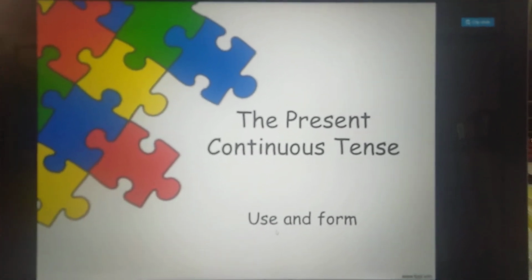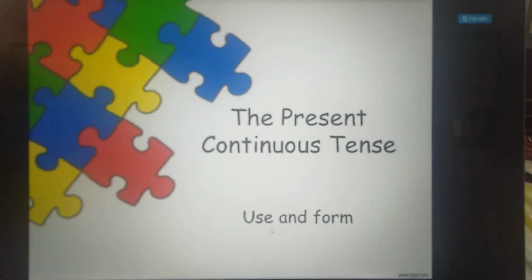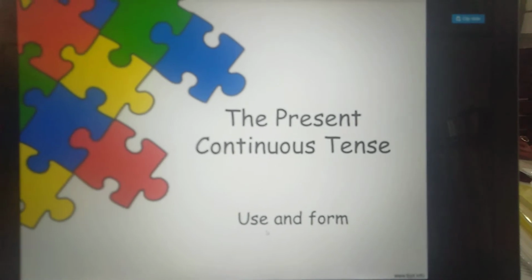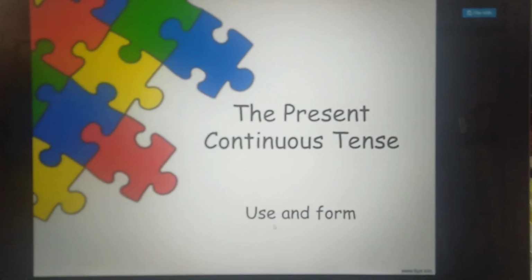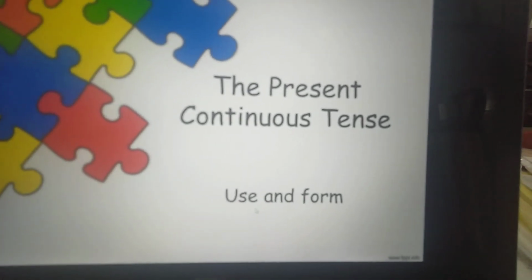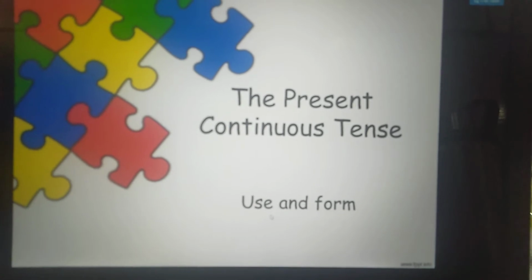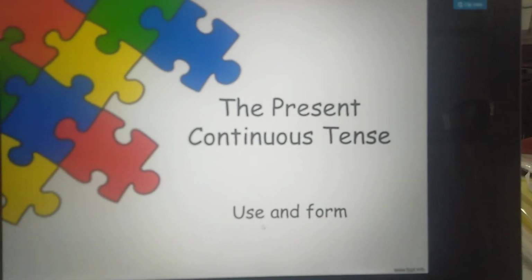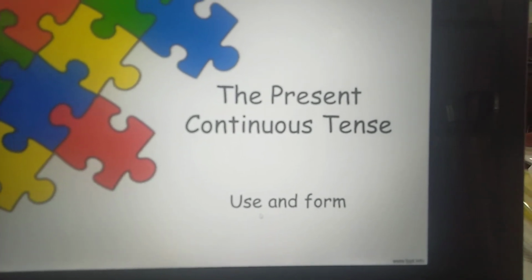So what were the uses? The uses were that we use it for habitual actions, the actions which are repeated on a daily basis. For those actions we use the present indefinite tense, and for universal truth we use the present indefinite tense. Universal truth, I told you, is like the action which happens all over the world and it's the same. For example, the sun rises in the east. Clear? Okay, now coming to the present continuous tense.